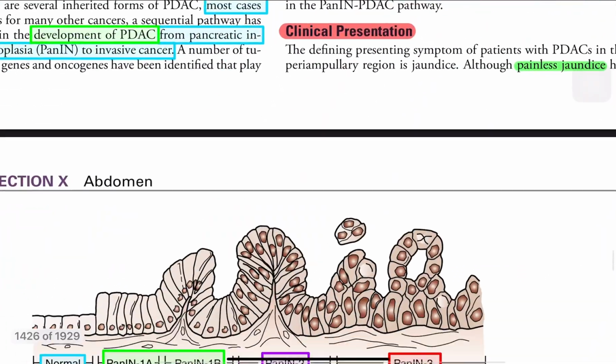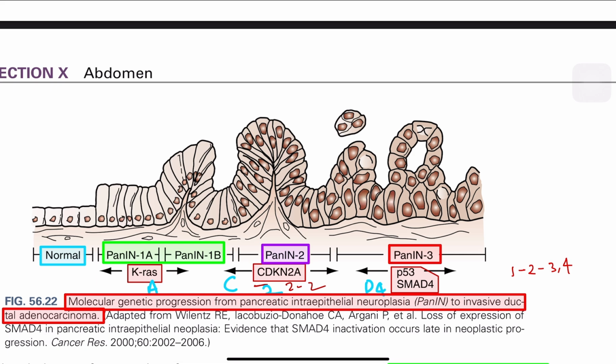There is a pathway. This picture is very important, asked in so many examinations. One is normal, that is cuboidal epithelium, you can see here. Next is PanIN 1A, PanIN 1B, related to KRAS. Next is PanIN 2, that is CDKN2A, so 2 is 2. Next is PanIN 3, P53, and then SMAD4.